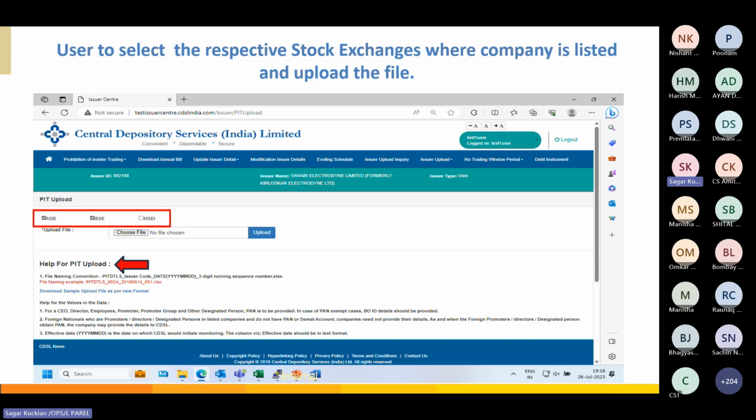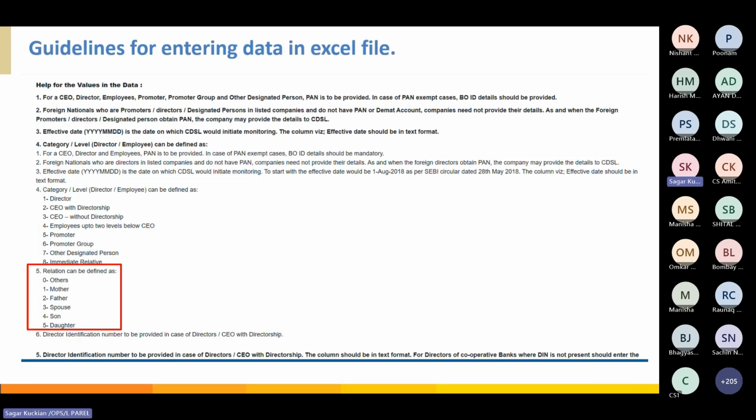You can see if you scroll down the file upload page, the guidelines are given to update the Excel file. If you scroll down, you will see this page. The entire guideline has been given on how to update the data in the Excel sheet, the employee category, the relationship category for the immediate relatives. Everything is given over there. You have to just follow the steps, enter the details in the Excel file and upload the same. I'll just take you to the Excel file.